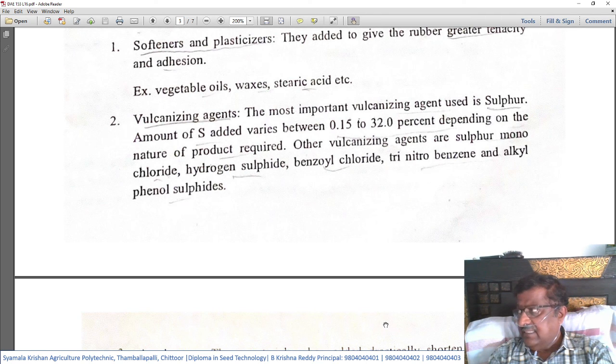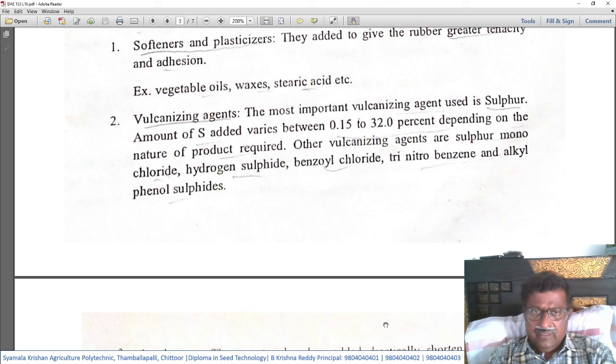The best example is sulfur. The amount of sulfur added varies between 0.15 to 32% depending upon the nature of the product required.